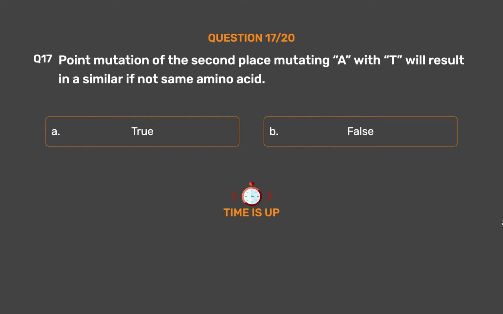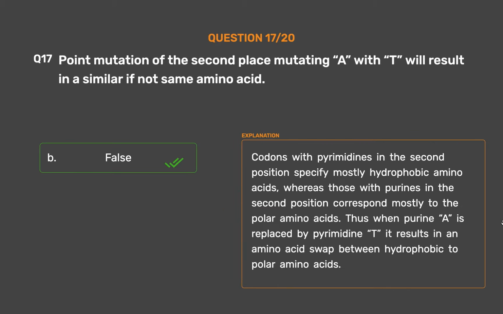The correct answer is option B, false. Codons with pyrimidines in the second position specify mostly hydrophobic amino acids, whereas those with purines in the second position correspond mostly to the polar amino acids. Thus, when purine A is replaced by pyrimidine T, it results in an amino acid swap between hydrophobic and polar amino acids.